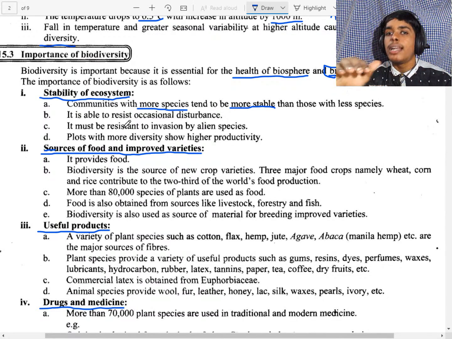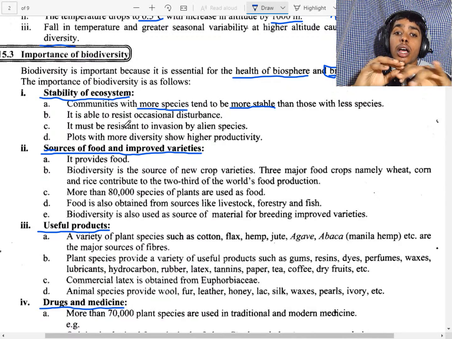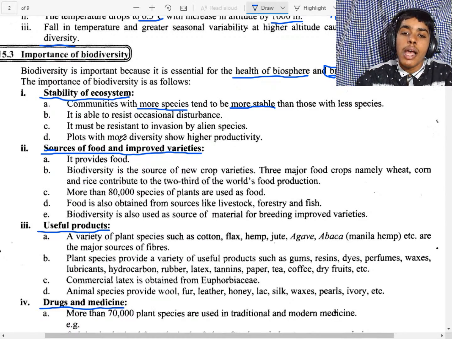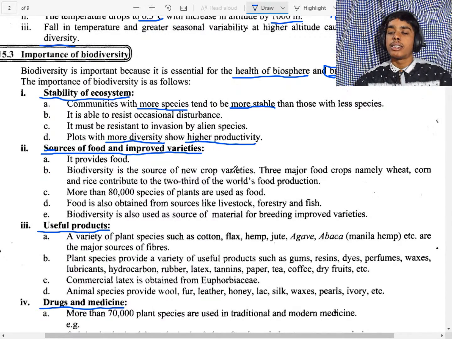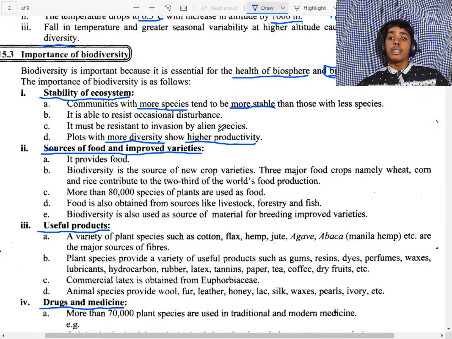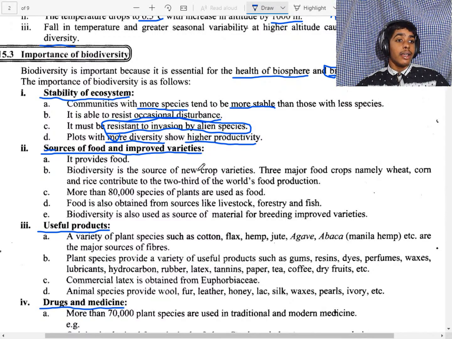That means they can completely eliminate the alien species from the ecosystem. Plots with more diversity show higher productivity. So we can say that more species means more stable, they can resist disturbance and invasion of foreign species, and they can produce higher productivity.